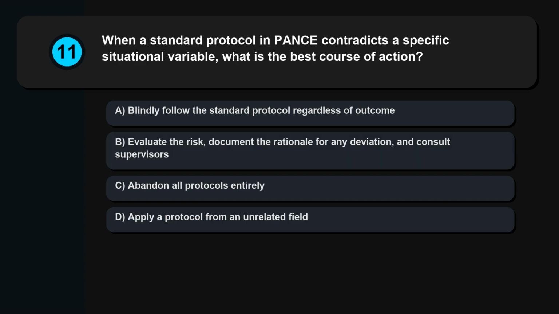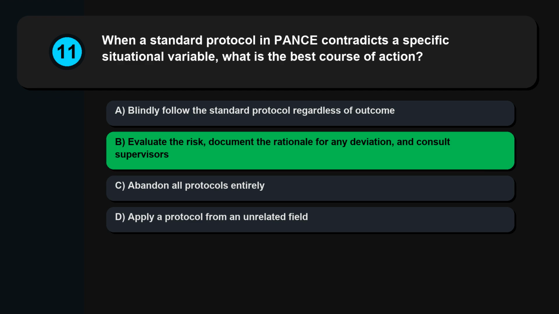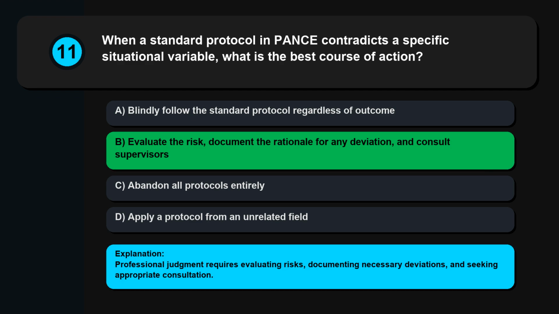Question 11. When a standard protocol in PANCE contradicts a specific situational variable, what is the best course of action? Blindly follow the standard protocol regardless of outcome, evaluate the risk, document the rationale for any deviation, and consult supervisors. Abandon all protocols entirely. Apply a protocol from an unrelated field. Professional judgment requires evaluating risks, documenting necessary deviations, and seeking appropriate consultation.